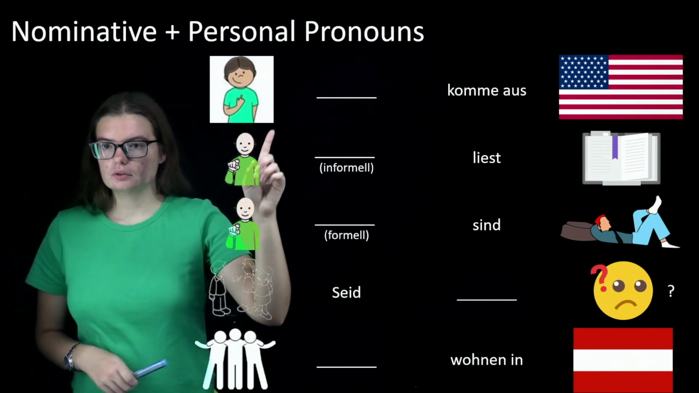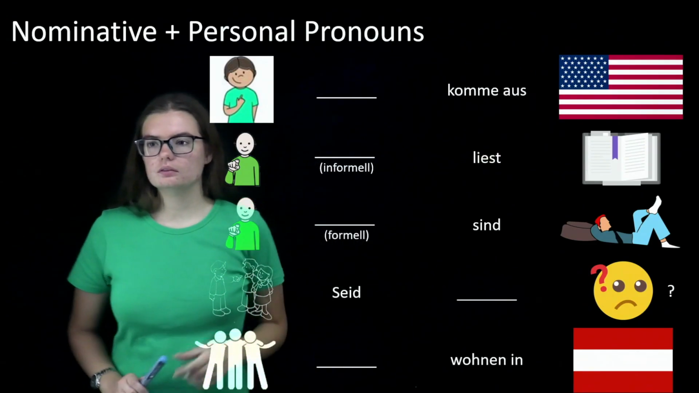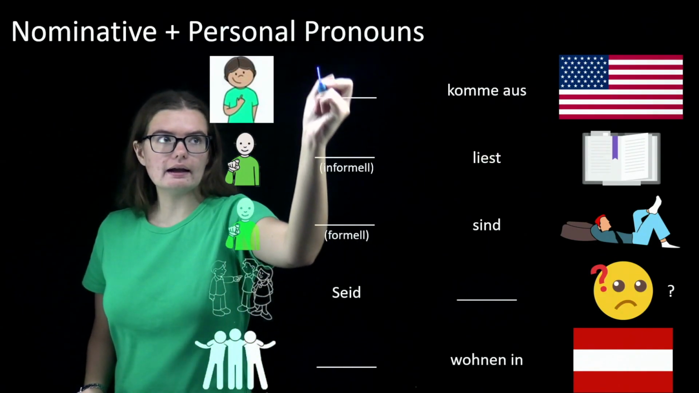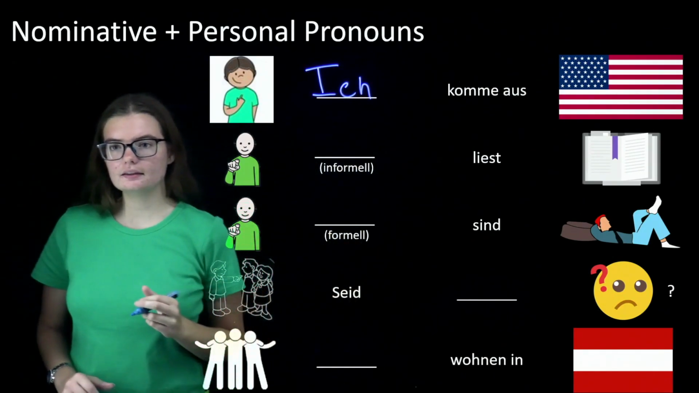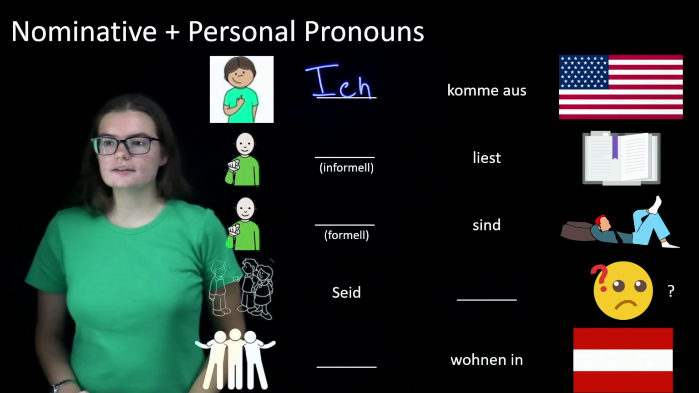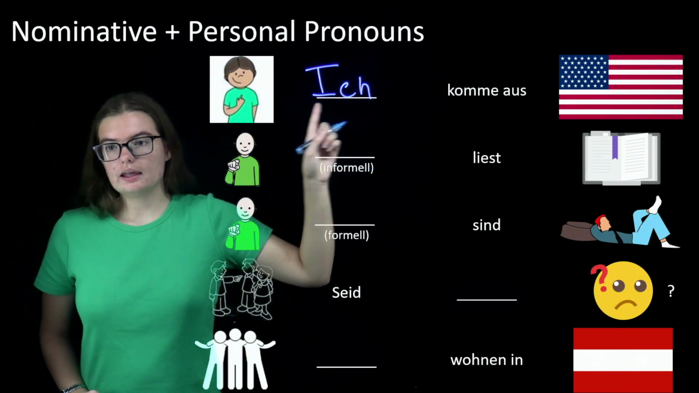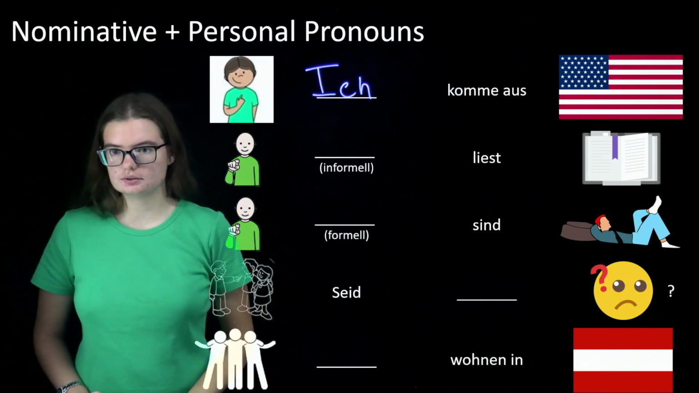So to start, this is pointing to me. I am from the United States. I is going to be ich. Ich komme aus den USA. When you use this, ich is not going to be capitalized if it appears in the middle of the sentence.